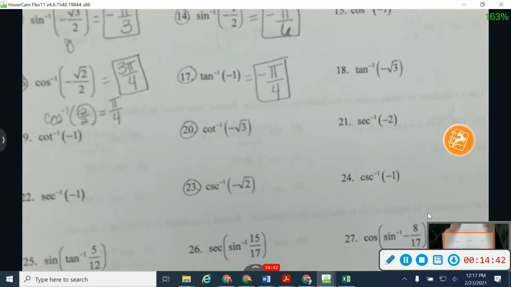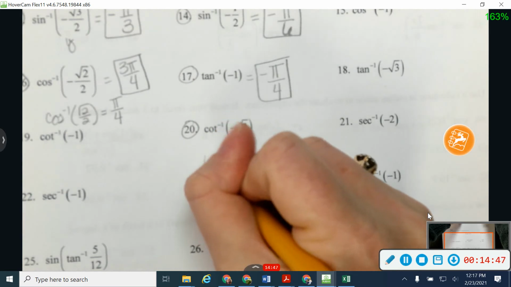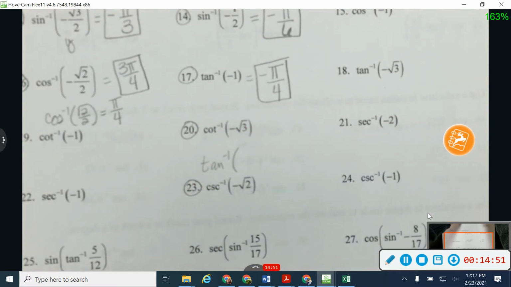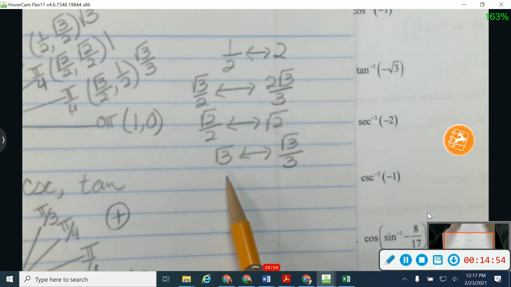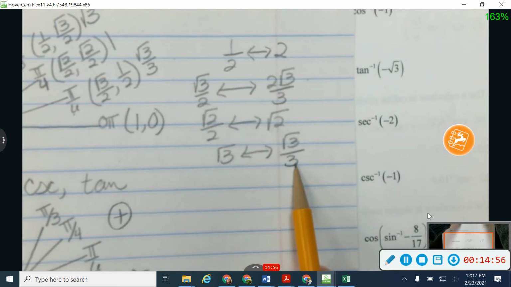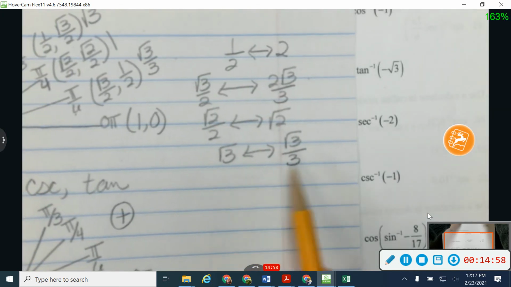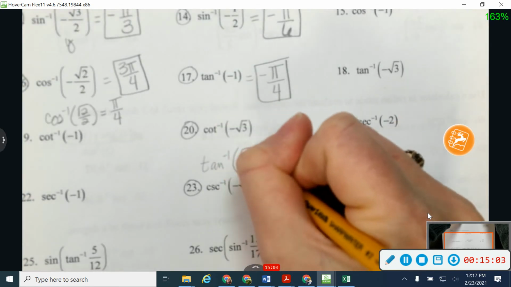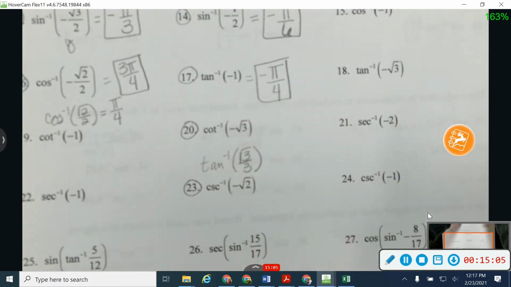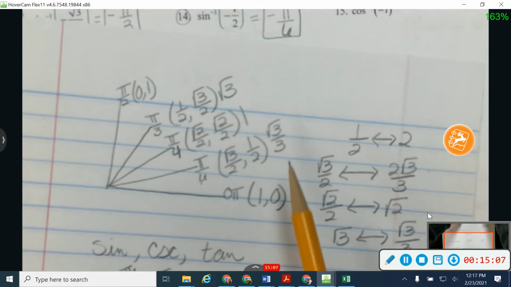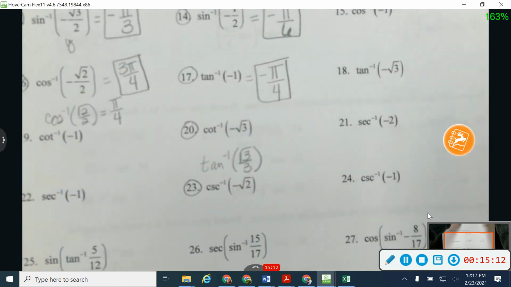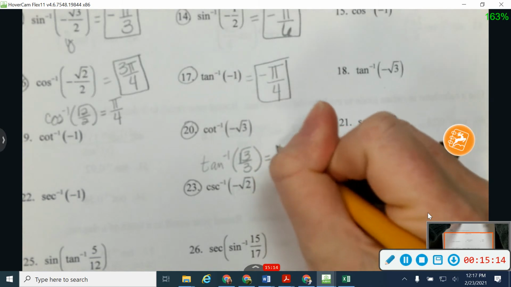Cotangents get tricky, okay? With cotangents, I'm going to use tangent to find my reference angle. When I flip the square root of 3 upside down, I'm going to have the square root of 3 over 3. So these are reciprocals of each other. So I'm going to flip this upside down. I know I have a tangent value of the square root of 3 over 3 at pi over 6. So this is pi over 6.